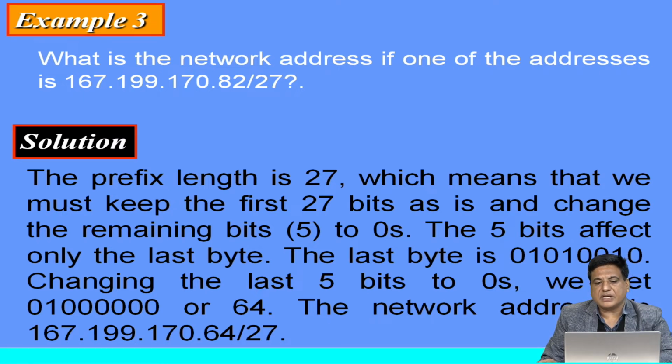While finding the network address, the network ID stays and our host ID comprises all 0s. So we will convert the last 5 bits into 0, and the number we find will produce the network address. So our bits contain 0, 1, 0 and all five 0s. This comprises the number equal to 64, as shown here. So the network address is 167.199.170.64/27.